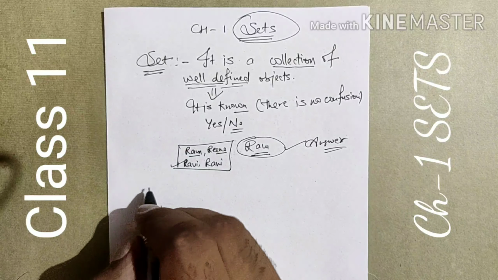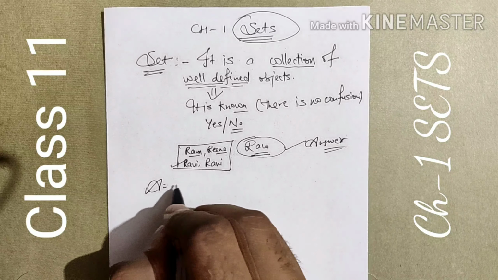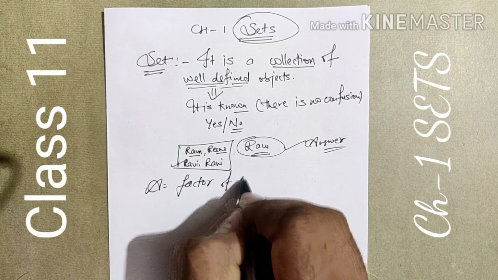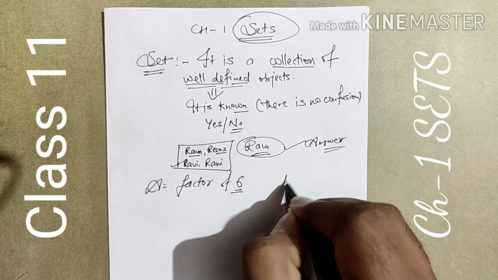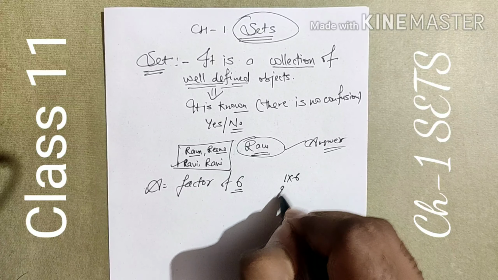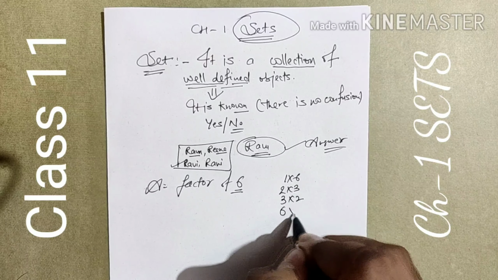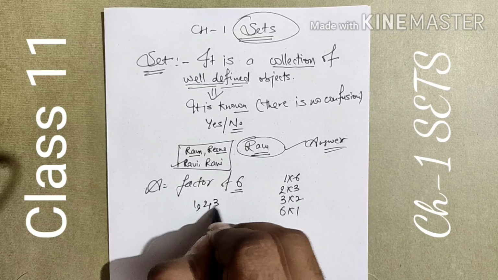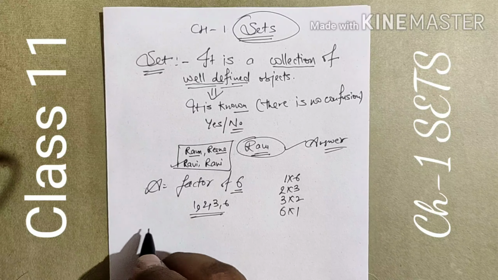For example, A is a collection which contains the factors of 6. We know that a factor of 6 means a number which divides 6. We know that 6 can be written as 1 into 6, 2 into 3, 3 into 2, 6 into 1. So the factors here are 1, 2, 3, 6. These are an example of a set. Like this, we have many examples.